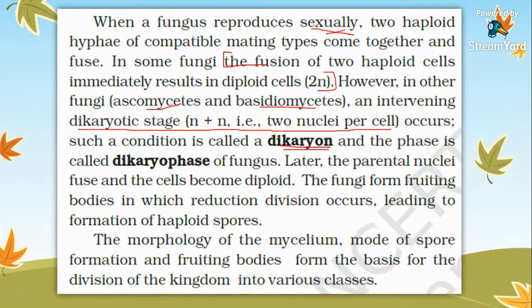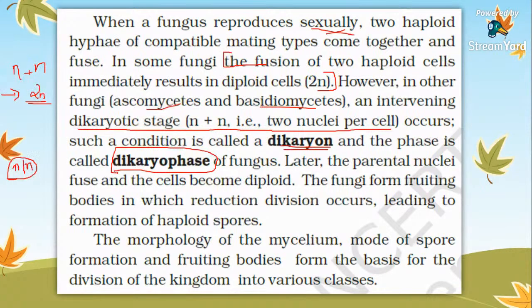Such a condition is known as dikaryon, and the phase where the fungus shows it is called the dikaryophase.